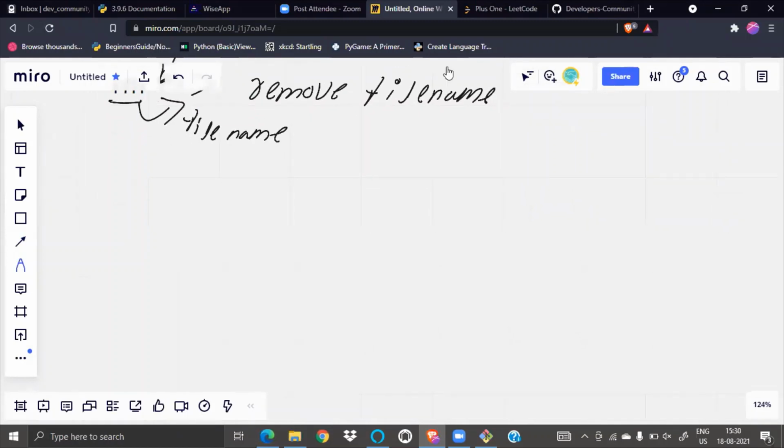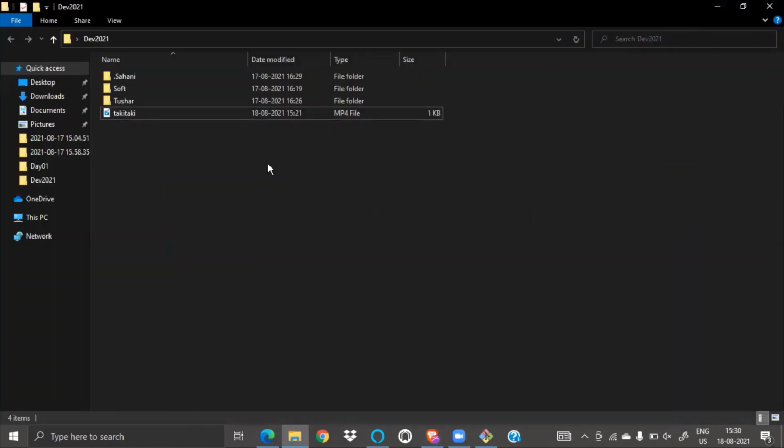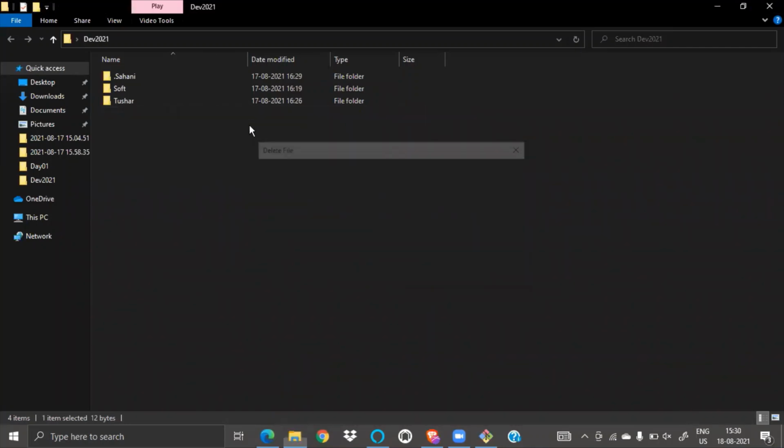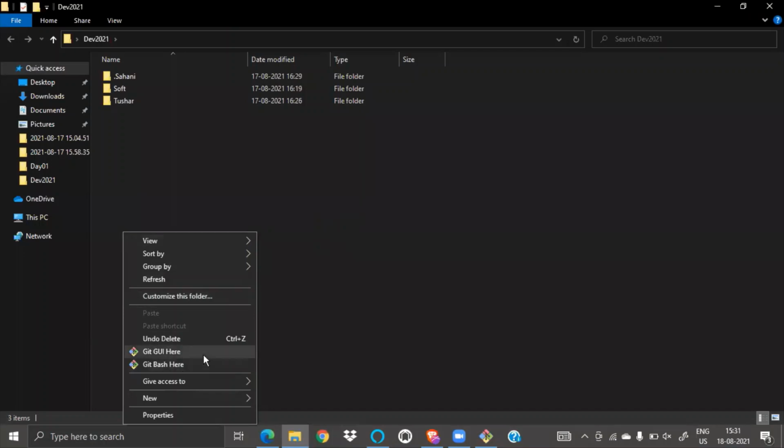Okay, great. So cat is clear, rm is clear. Okay, so if I do like this, someone just asked me, if I want to edit something, okay, let me open Git Bash here.